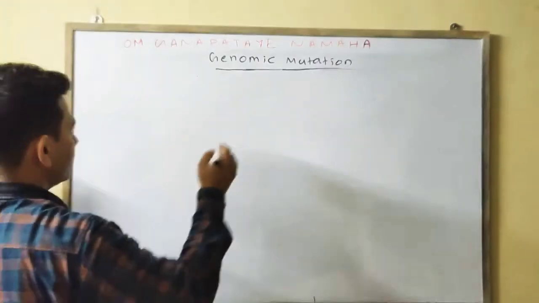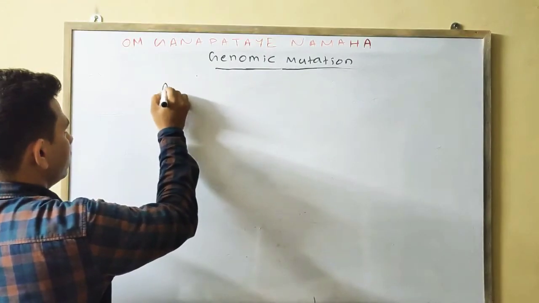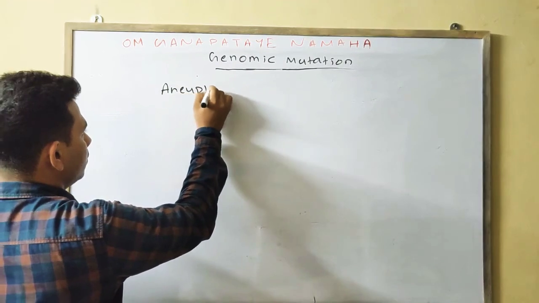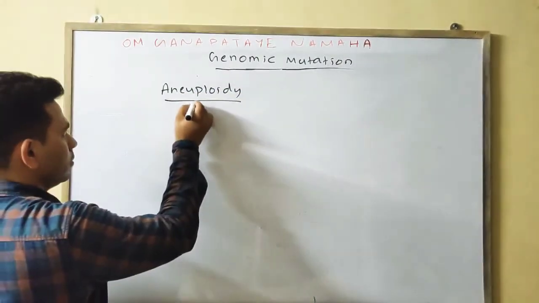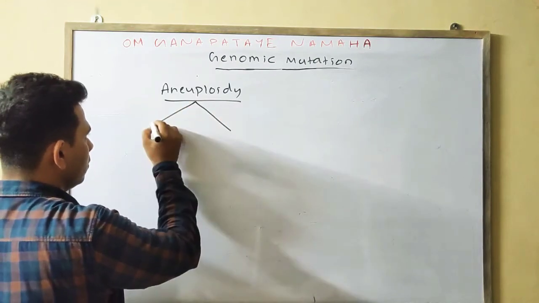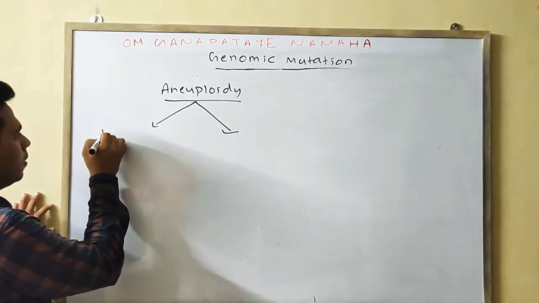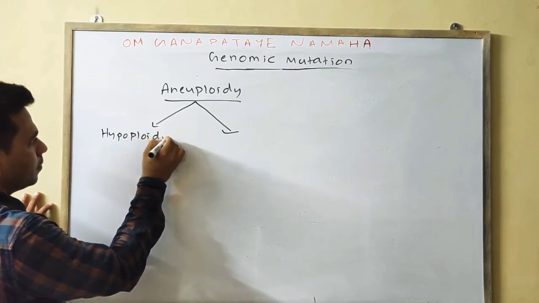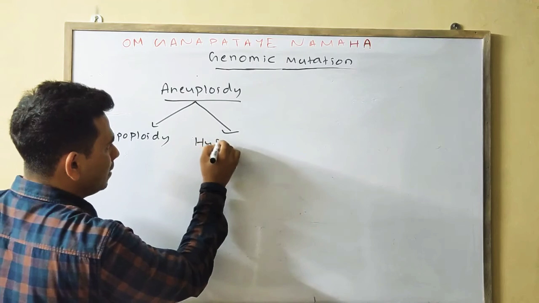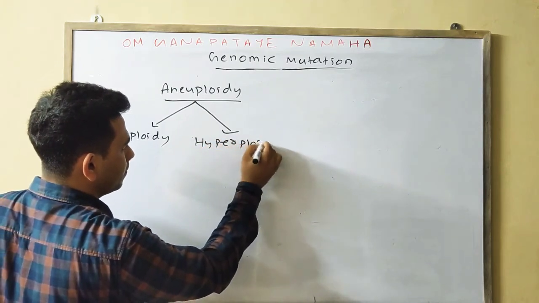See, aneuploidy is further divided into two parts. One is hypoploidy, and one is hyperploidy.